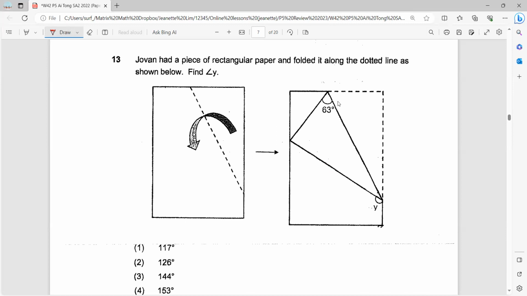Also this is a right angle, right? So when you fold it, this part here will be at right angle as well. So this is a right angle triangle, and you can actually find this angle here, which is actually the same as this angle here. Because when you unfold it, it's the same angle.